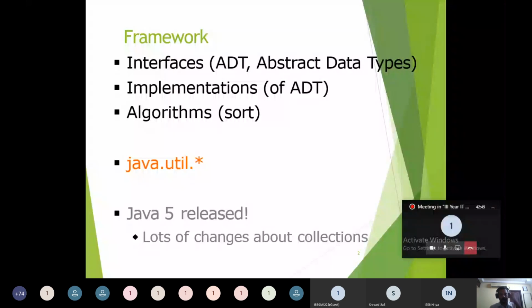This collection framework architecture consists of different kinds of interfaces, and from these interfaces, different kinds of classes in terms of implementations. Some of the classes may also be implemented with algorithms. Algorithms, in the sense, may be an operation like a sort algorithm. We also have retrieval algorithms and traversal algorithms.